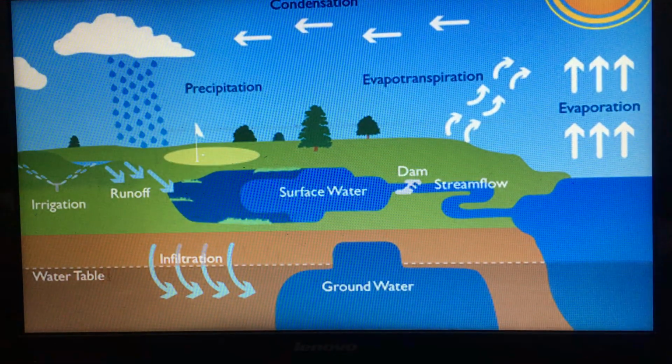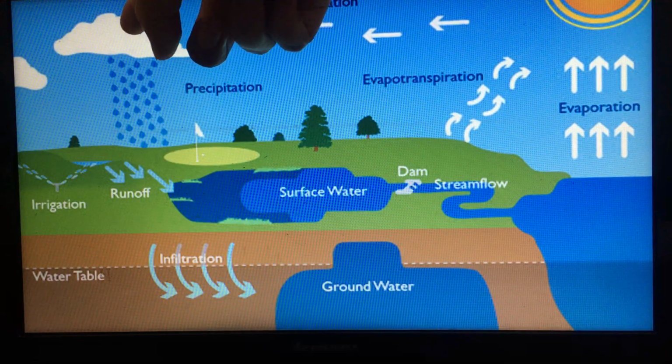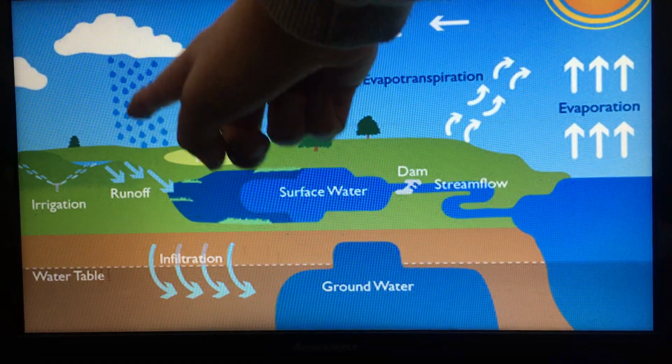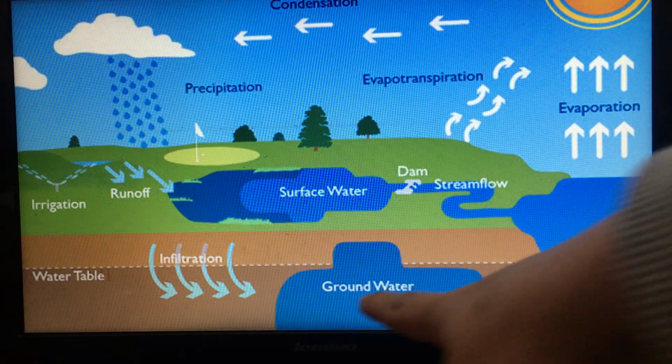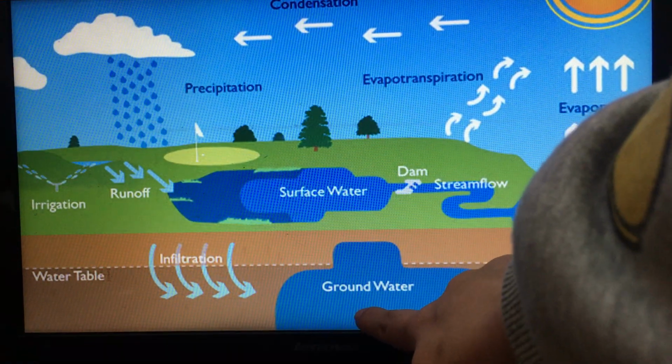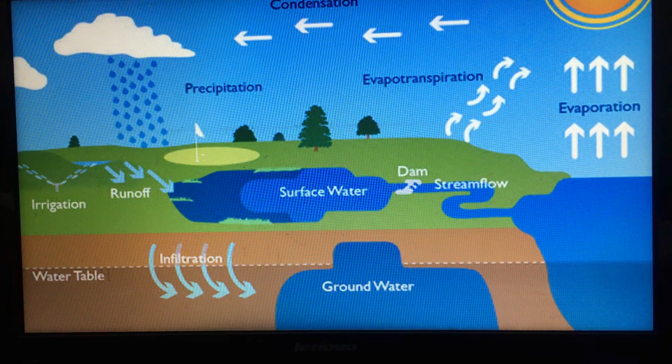If you look at this picture, here we have cloud and rain. When the rain collects in lakes or in any place, we call it rainwater. But when the water comes from under the ground, we call it groundwater.